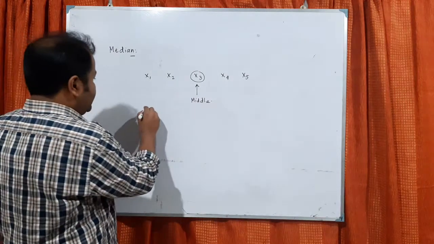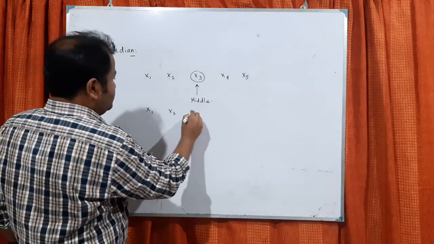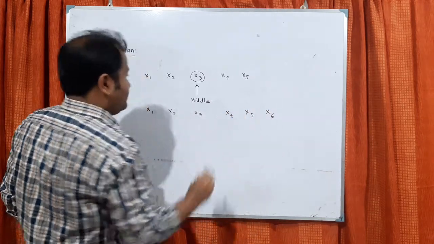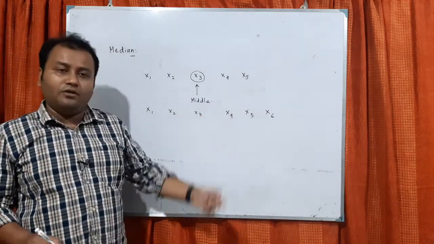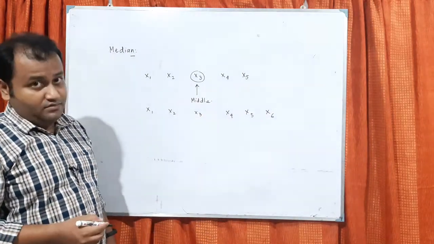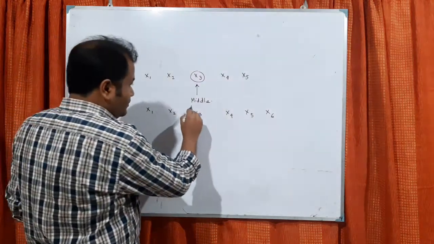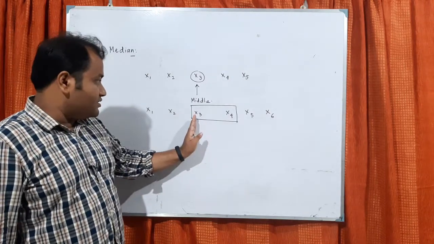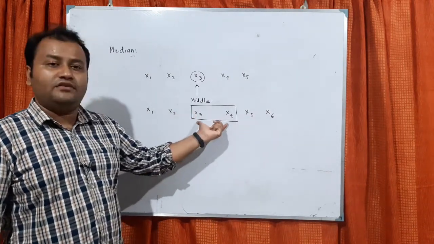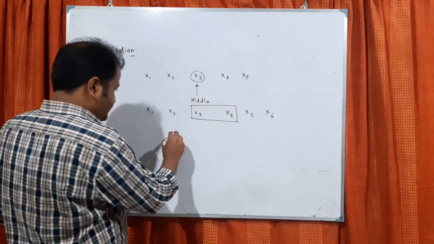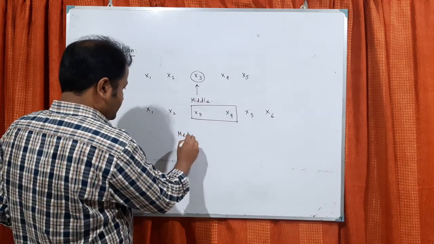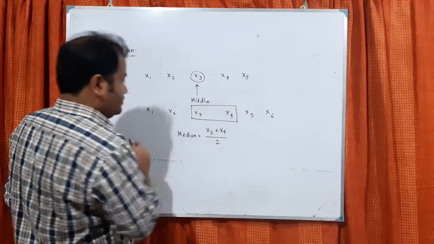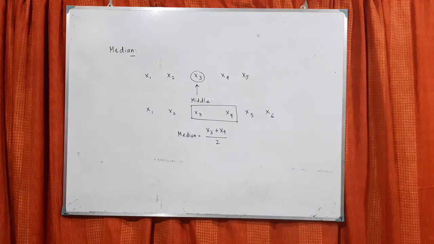Now if, instead of 5, I give x1, x2, x3, x4, x5, x6, so if I have given you an even number of data, now what will be the middle one? Now there are 2 values in the middle, because this one is not, this one is not. So these 2 values are in the middle. So the median will be the average of them.